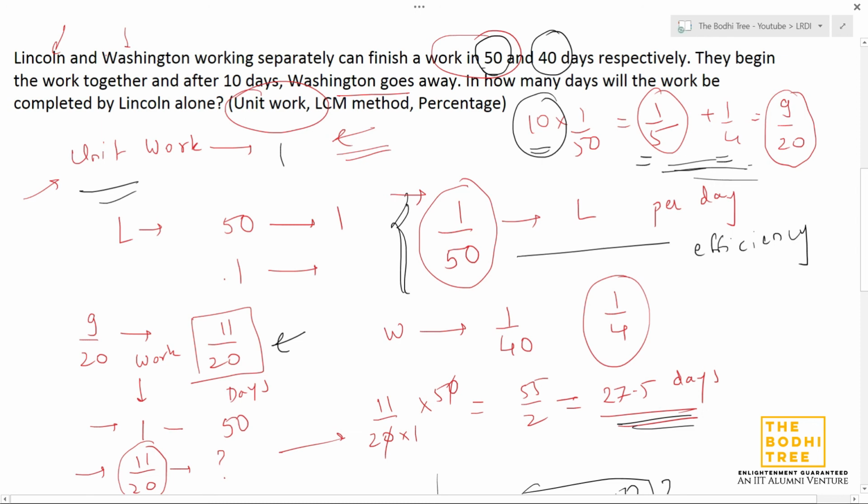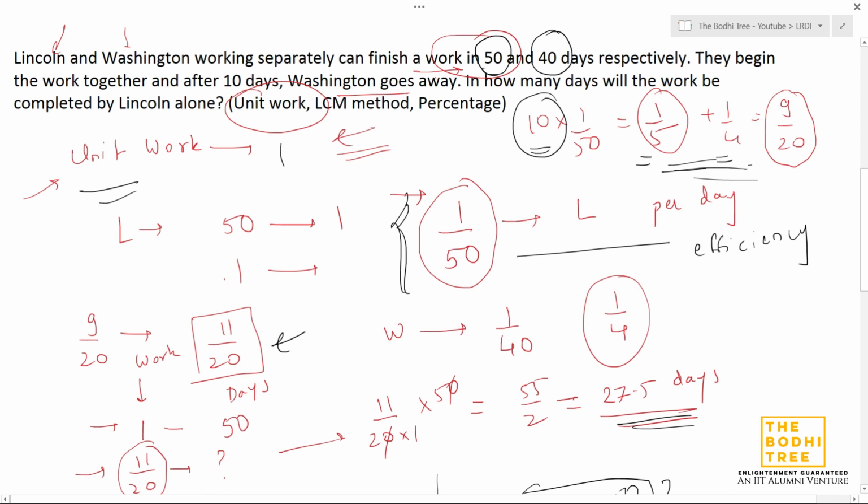I'm just saying that when it is not a group, it is random people, X, Y, Z, A, B, C, D, E. There are five people, six people, but they have mentioned this is person A, this is person B, this is Lincoln, this is Washington, this is Bill Gates, this is George Bush, whatever. So when we have names, we have to assume that the efficiency of these people is going to be different, and most of the time they will mention it in the question itself. Here, Lincoln needs 50 days and Washington needs 40 days, which basically means their efficiency is different. Alright, so we have looked at part 2 as well.